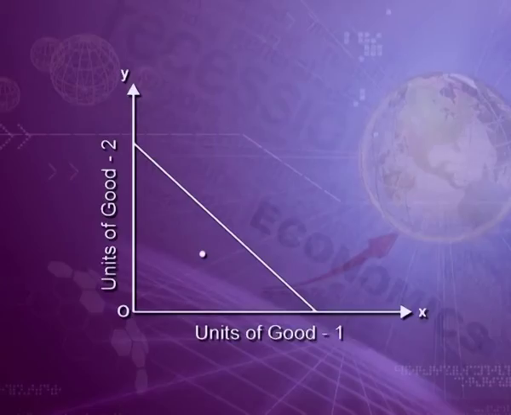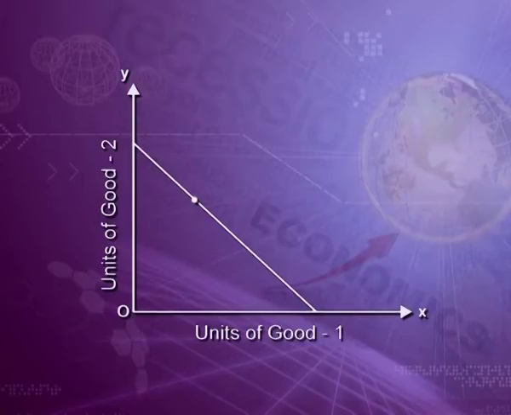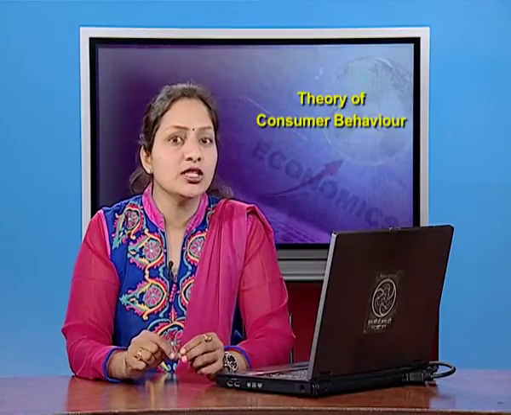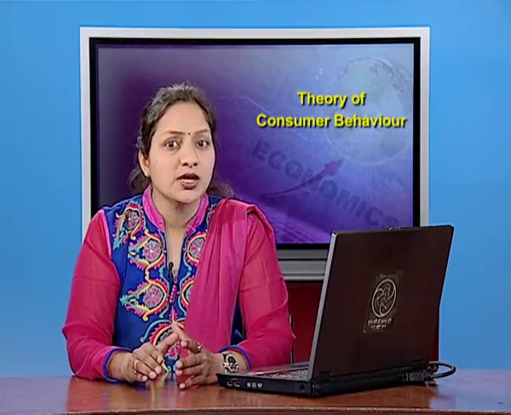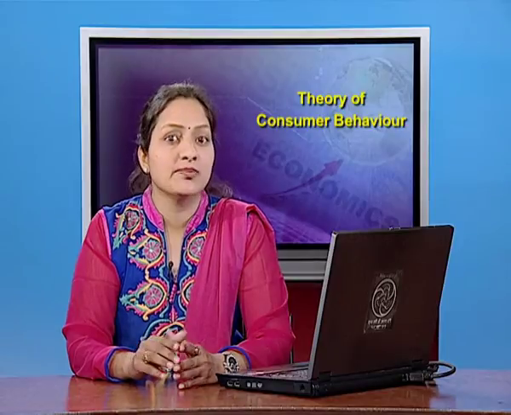The place inside the budget line shows that the desired combination of two goods can be purchased with the given money income, and at the same time there will be saving of some part of income as you are purchasing staying within your budget. The place of point on the budget line indicates that the desired combination of two goods can be purchased, but the entire income will be spent.